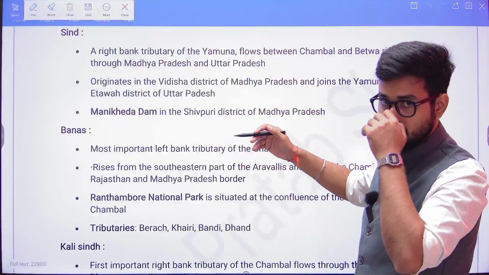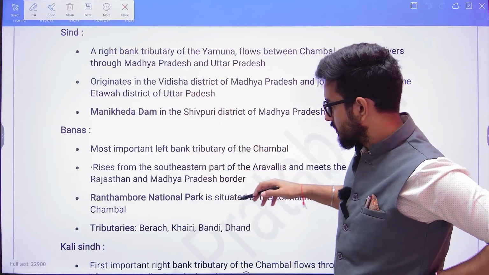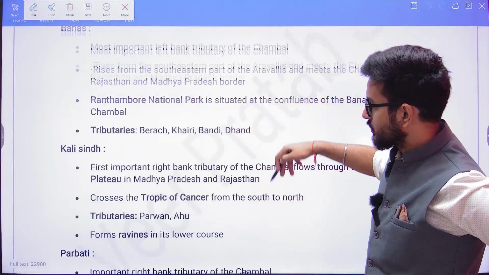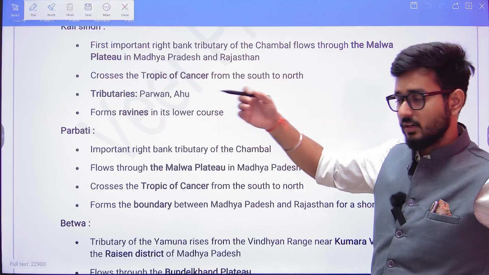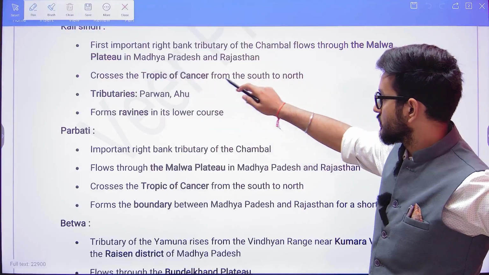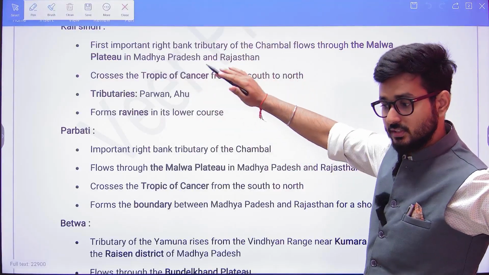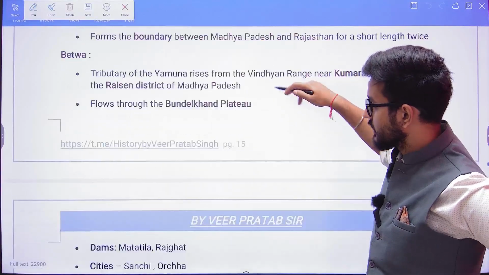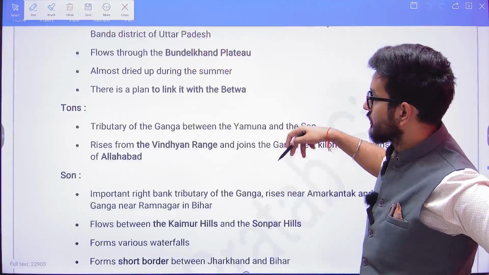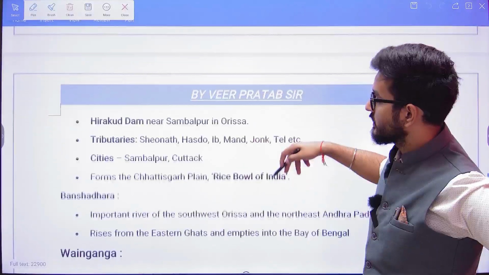Then Banas, which is a tributary of the Yamuna. Okay, here you can read through this. Kali Sindh is again there, which is a tributary of Chambal, which is a right bank tributary. It crosses the Tropic of Cancer. Most important, such questions are generally asked. Betwa, Ken, Son, means I have given the important rivers here.